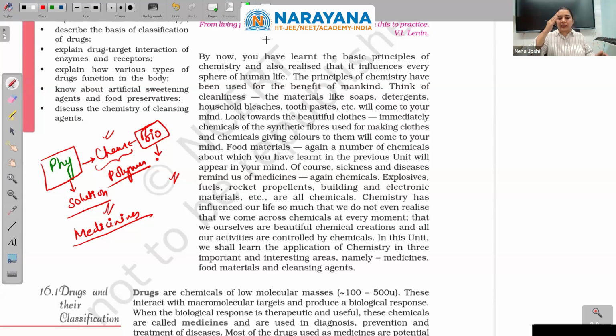You cannot draw a clear line between any type of science. If someone says I am a physicist or a biologist or a chemist, if they are very knowledgeable in their subject, they will always understand there is no clear demarcation between these branches, and all of us have to work together in sync for the betterment of humanity rather than fighting about which stream is better.